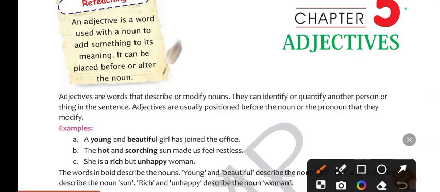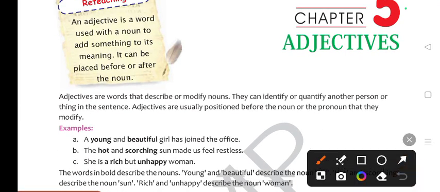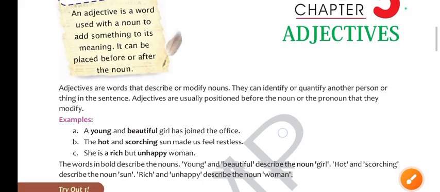In simple words, you can say adjectives are words that describe or modify nouns. They can identify or quantify another person or thing in the sentence. Adjectives are usually positioned before the noun or the pronoun that they modify. Just try to understand with some examples.